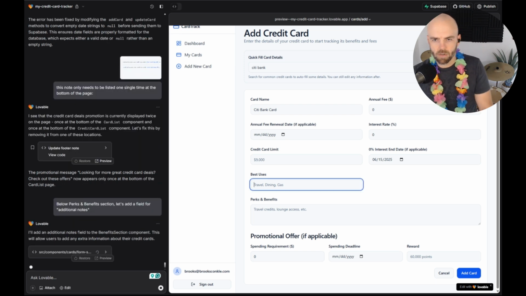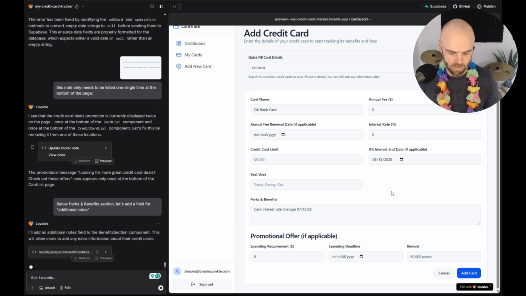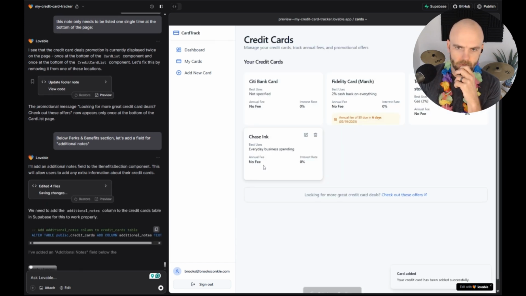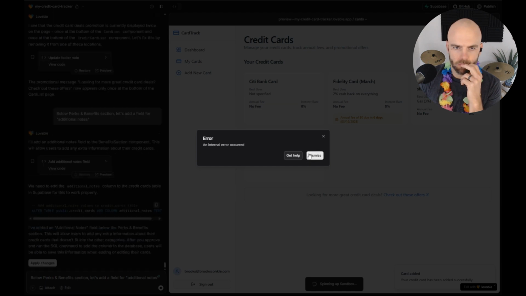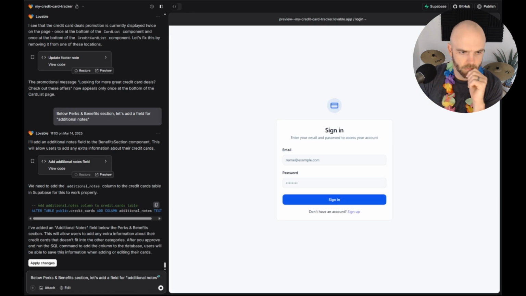The reason I said that is because what I wanted to do, in the additional notes section, was say the card actually renews on like 7/15/25, or not renews, the card's 0% interest rate ends. That's what I wanted to put in the additional notes section. So it's not really perks and benefits. Let me go ahead and add this card and let's see. All right, it's doing something. Internal error, dismiss. All right, I've added an additional notes field below the perks and benefits section. This will allow users to add information.